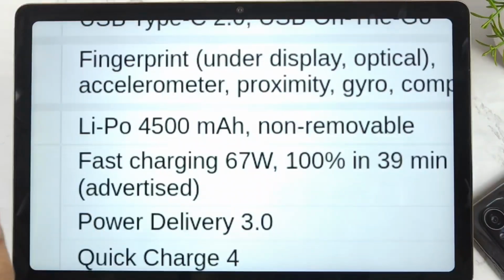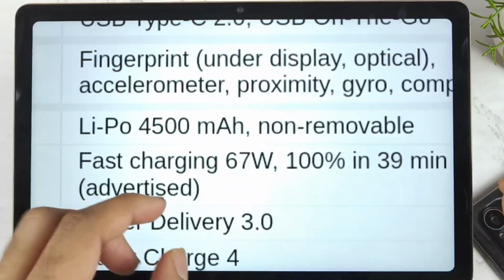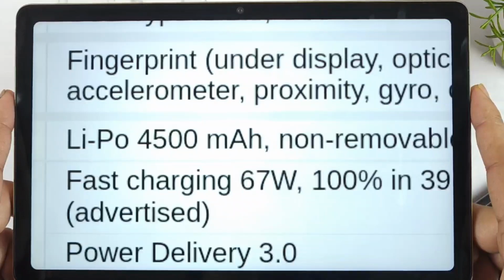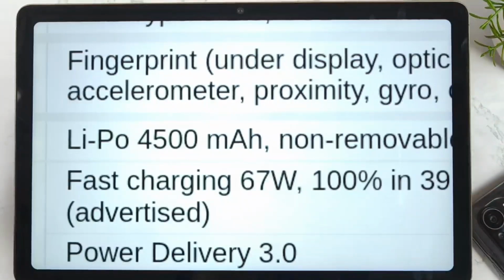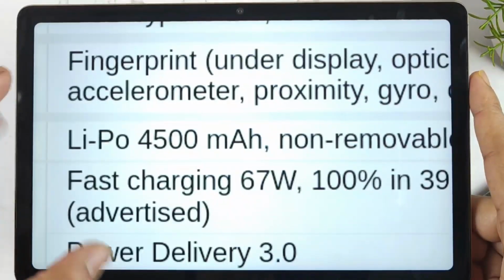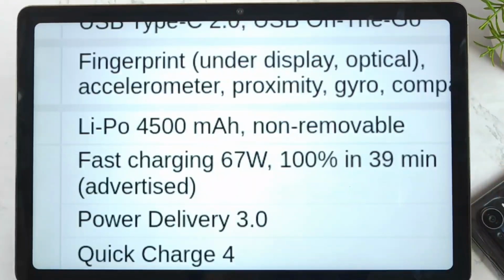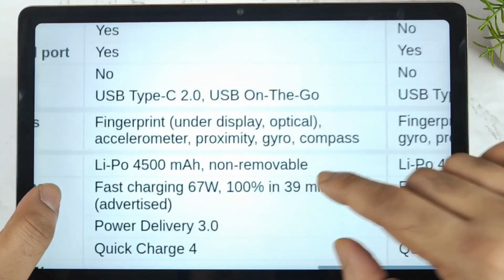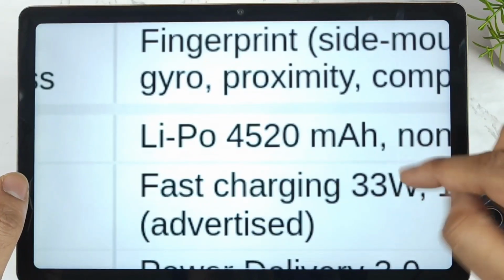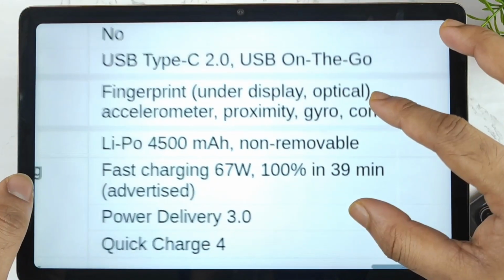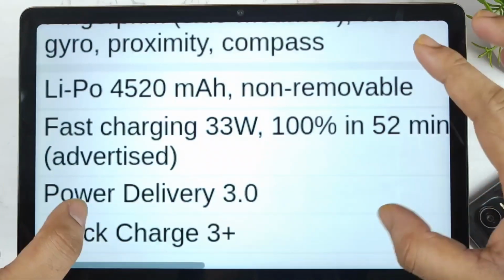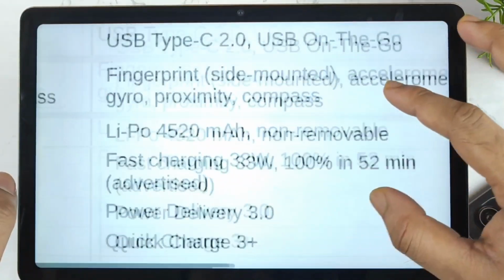Even though the phone screen size is pretty small, the battery remains 4,500 mAh. That's quite good, because when the screen size decreases, the battery usually decreases too. I thought they could have kept somewhere around 4,200, but they did not compromise on the battery, friends. That's a pretty good deal. With 4,500 mAh of battery, you're getting a 67 watt fast charger, which is slightly more than the Mi 11X device, which has only 33 watt fast charging. That's a slight disadvantage. It takes 39 minutes for a full charge, and the Mi 11X takes close to 50-55 minutes, somewhere around that time, for a full charge.